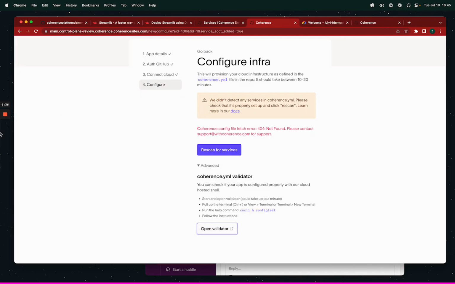Okay, one second. This is mixing up projects that I'm working on. I'm going to unmix this. This would never happen to somebody that wasn't messing around with it like me.